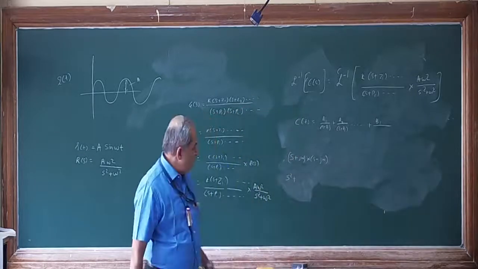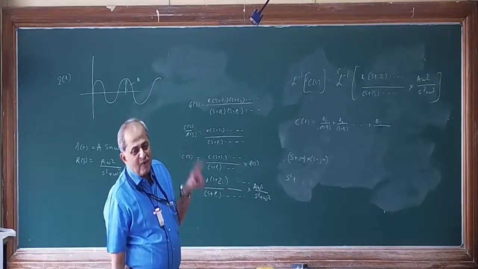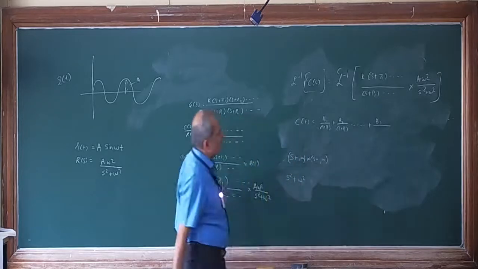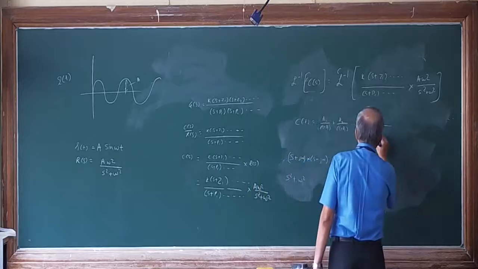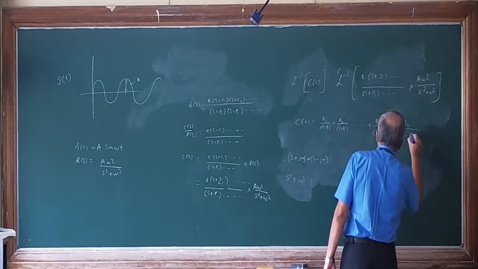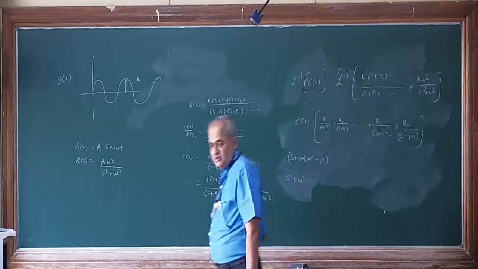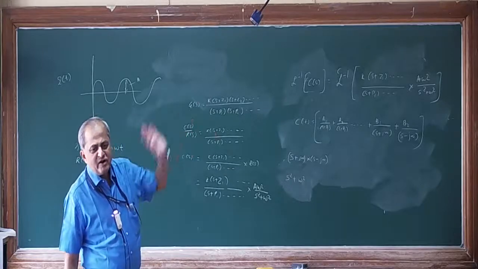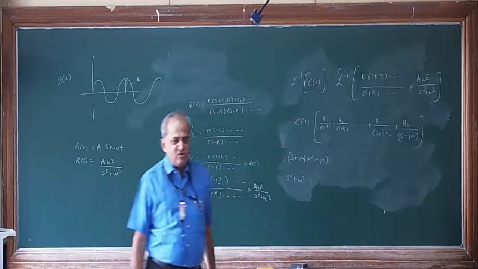B square is (j omega) whole square. So j square is minus 1, minus of minus plus 1. So it will become S square plus omega square. Same as that. So this can be written as (S plus j omega) plus B2 into (S minus j omega). Two partial fractions will be there for the sine function. Remaining partial fractions A1, A2, A3, A4, depending on the order of the system, that many partial fractions will be there for the transfer function of the system.